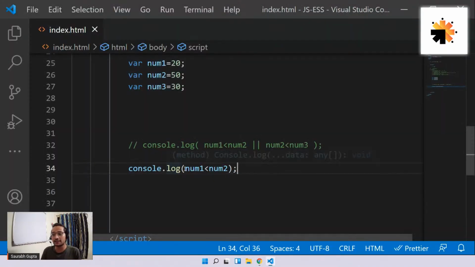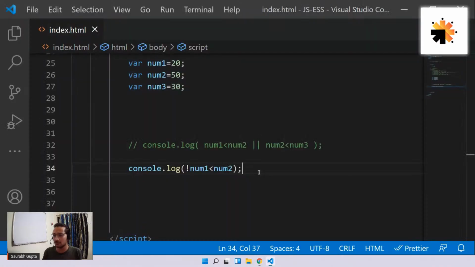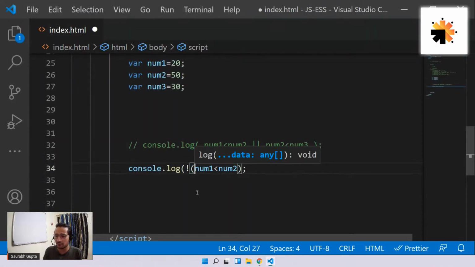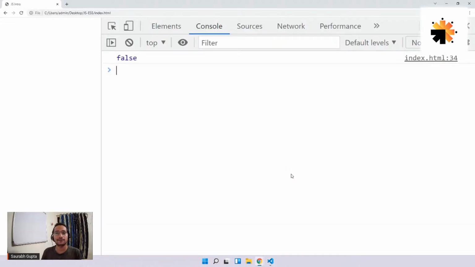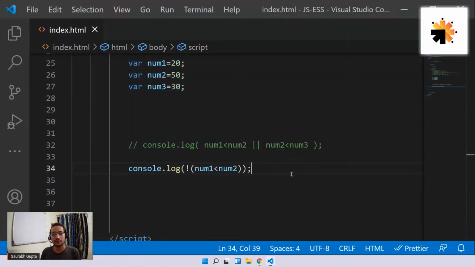But I can do this. Check if num1 is not less than num2. So I can apply this not here. Let me put a bracket. You have to put a bracket here, guys, so that the calculation happens properly. So put num1 less than num2 in a bracket and then not. Whatever num1 less than num2 is returning, I'll basically negate that. So num1 less than num2 will give me true, and I'll negate that and convert it to false. Simple, easy.